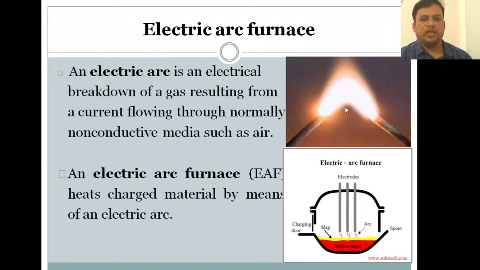In the air, an arc is developed. That arc is nothing but the flow of current, and that produces some heat also. So an electric arc furnace heats charged material by means of an electric arc. The electric arc is created between the two electrodes, or we can say that non-conductive media such as air will be there, so that the current will flow from this place to that place.